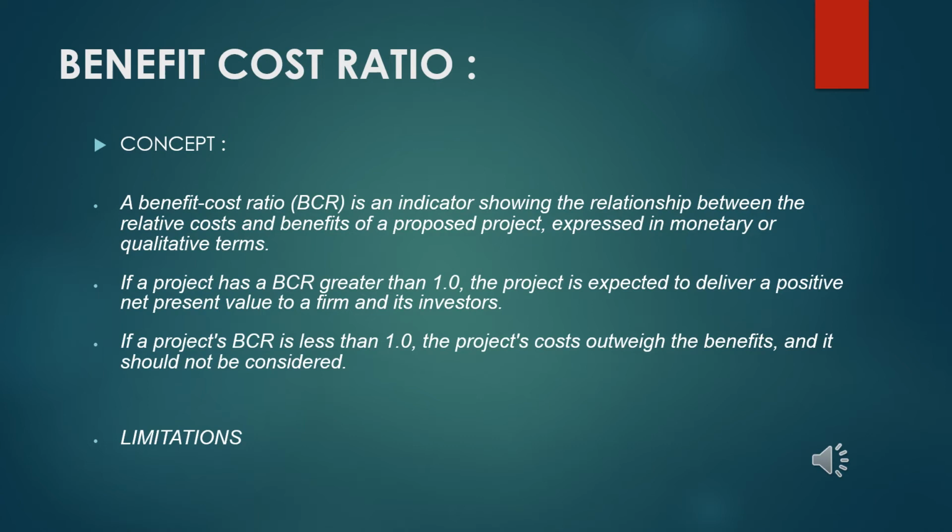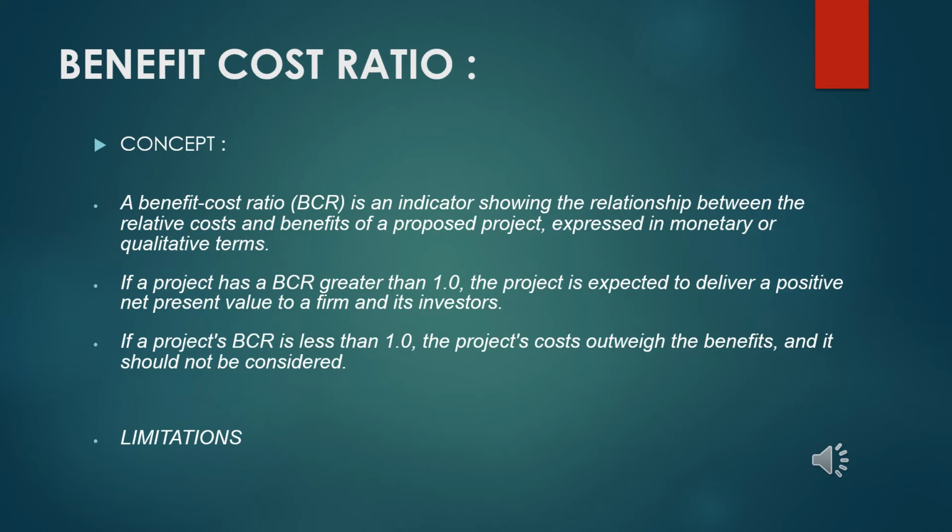If the benefit cost ratio is less than 1, the project costs outweigh the benefits for the organization, and it should not be considered for investment.